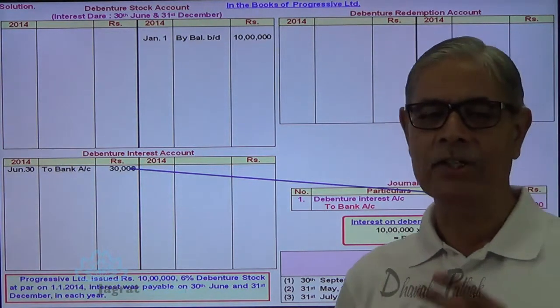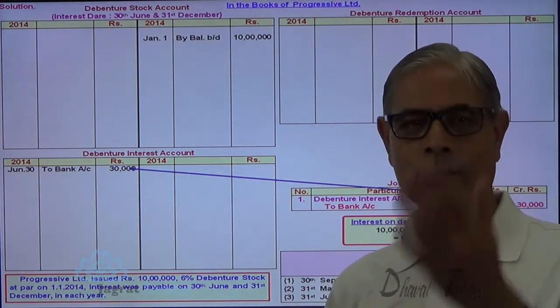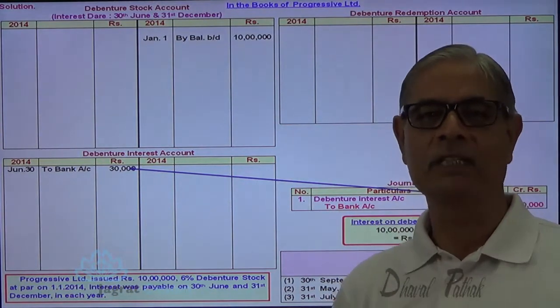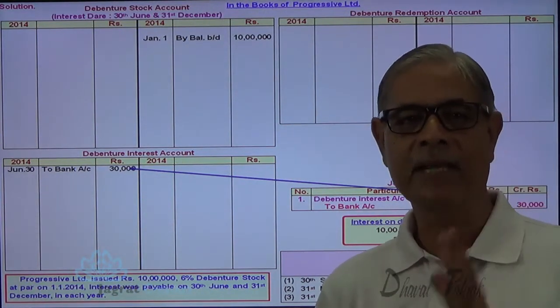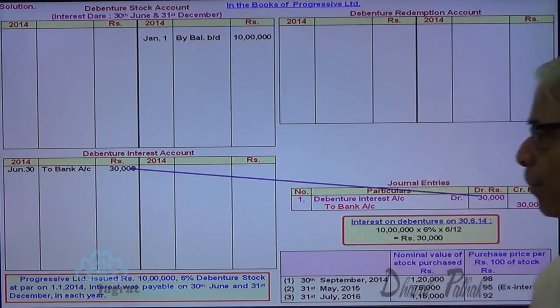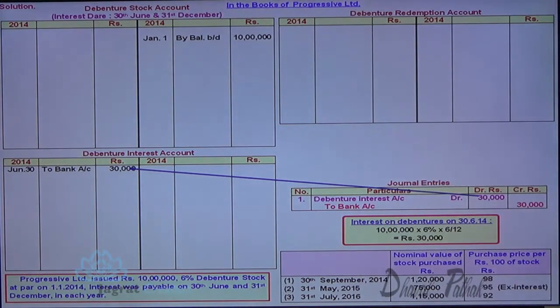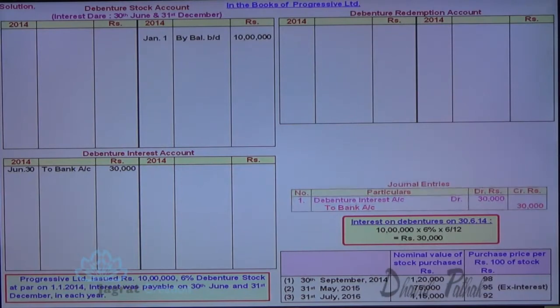I don't write the narration, but I spell out the narration. At the end of the sum, I'm going to demonstrate all these journal entries in one place, but there also I'm not going to write the narration. But you can write the narration in the examination in your own language. Debenture interest account debit to bank account, being debenture interest paid.